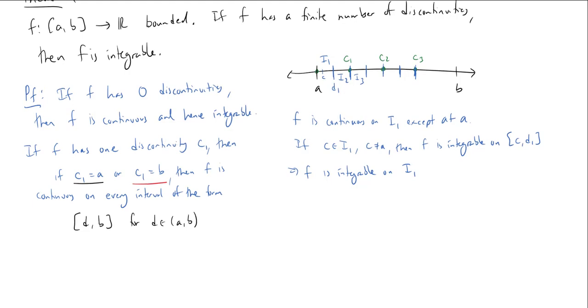So as long as my discontinuity is removed, then I'm continuous the rest of the way. Respectively, if the discontinuity is on the other end, anything of the form AD for D in AB. And by the previous result, I then know f is integrable.